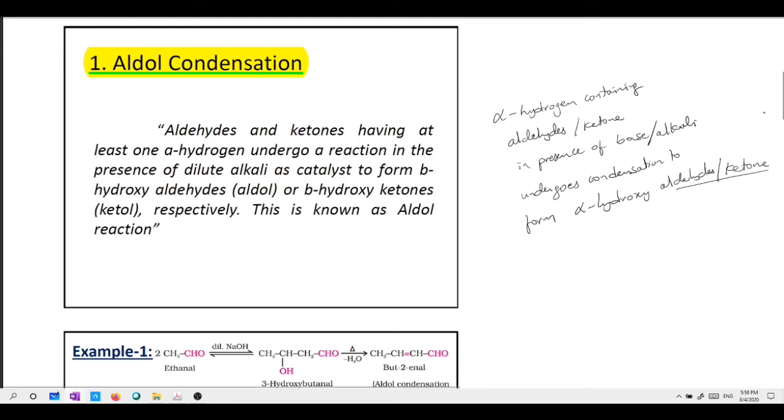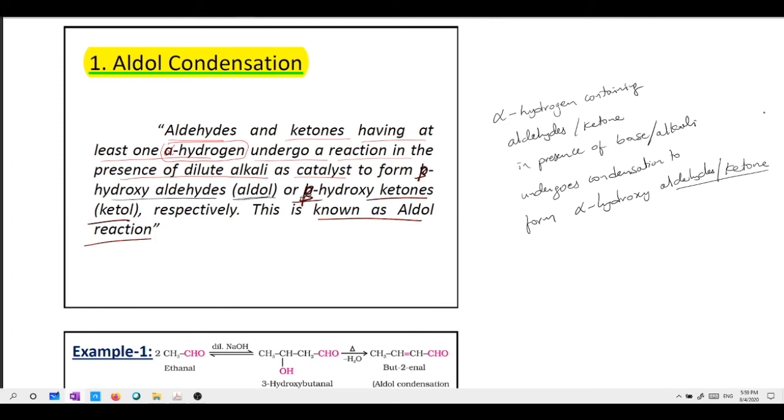Aldehydes and ketones having at least one alpha hydrogen undergo a reaction in presence of dilute alkali as catalyst to form beta hydroxy aldehydes called as aldols, or beta hydroxy ketones called as ketols respectively. This is known as aldol condensation.